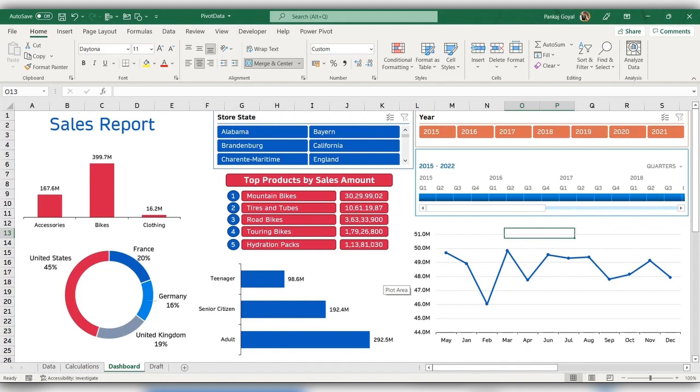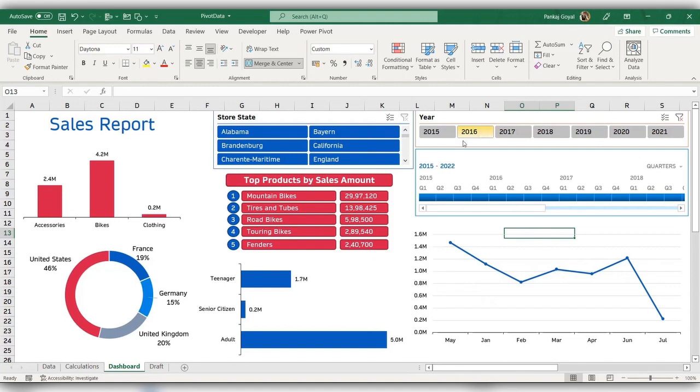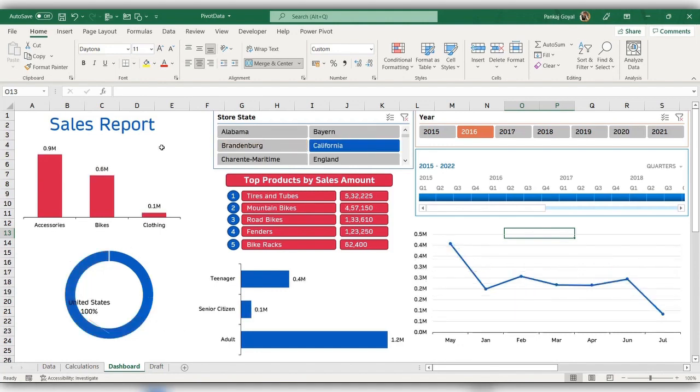डैशबोर्ड विद द हेल्प ऑफ सम पिवट टेबल एंड पिवट चार्ट्स। सो अगर मैं अपने डैशबोर्ड की बात करूं, दिस इज अ सेल्स रिपोर्ट बेस्ड ऑन सम डेटा। सो लाइक आई हैव टू चेक द सेल्स रिपोर्ट फॉर अ पर्टिकुलर ईयर. So what I'll do, I'll just click on the year and my data would be modified based on that particular year only. Similarly, अगर मुझे किसी particular store के बारे में देखना है, suppose I click on California, the whole dashboard would be modified based on the California state only.